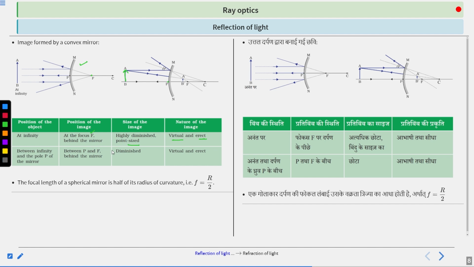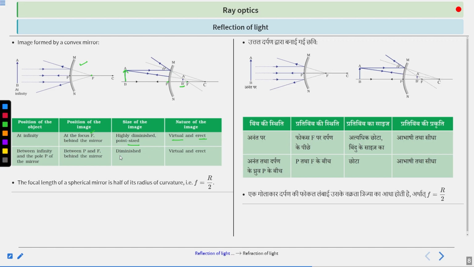In that case, the position of the image is between P and F. This is the image: A prime B prime is the image and AB is the object. Clear?